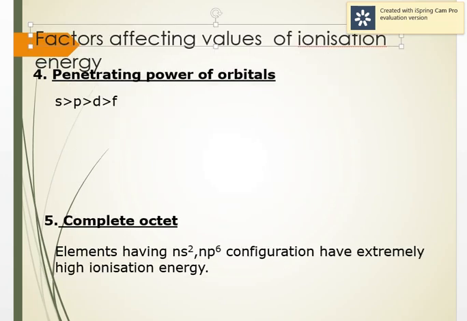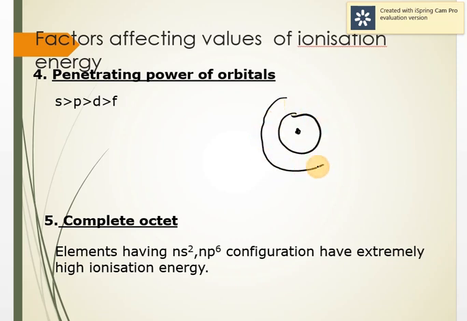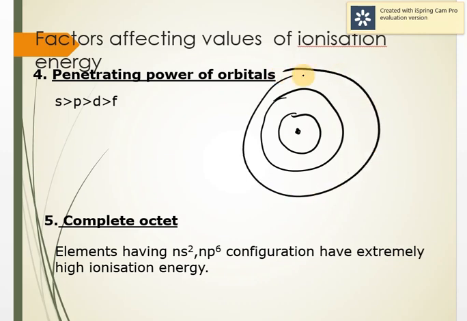Next is the penetrating power of the orbital. I'm talking about comparing the orbitals of the same shell. So this is the nucleus, this is the first, this is the second, this is the third. Now if you compare the electrons of the same S, P, D and F subshells, the S orbital is spherical and has more probability of being found near the nucleus because of its shape.